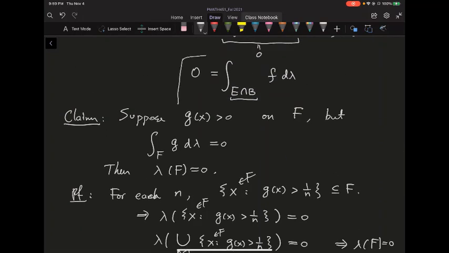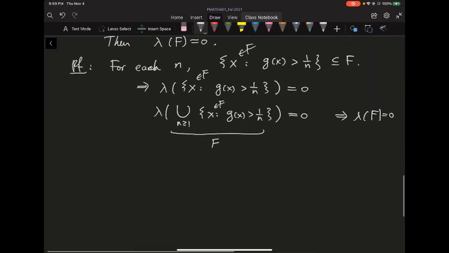So now let's go back and apply this claim to the situation here. I have an integral of a strictly positive function on E intersect B, because f is strictly positive on E intersect B. By the claim, the only chance is that I'm integrating over a null set. So lambda of E intersect B has to equal 0.